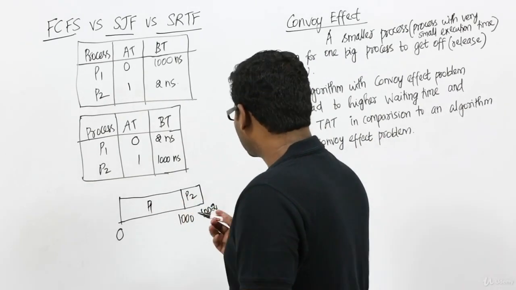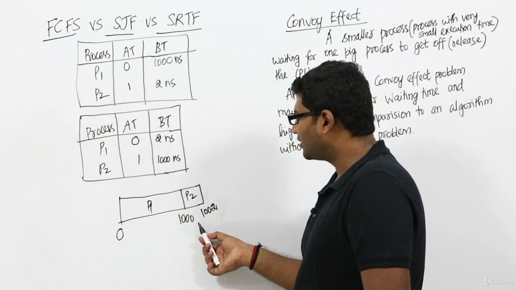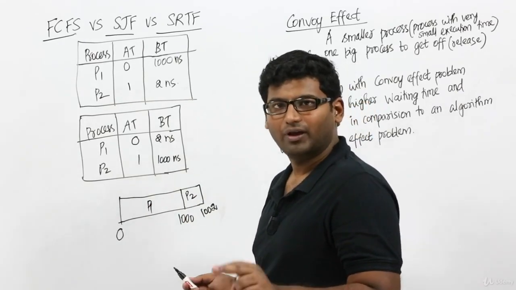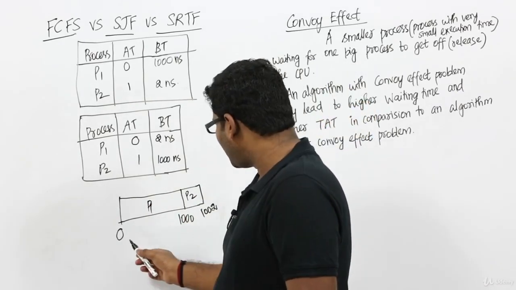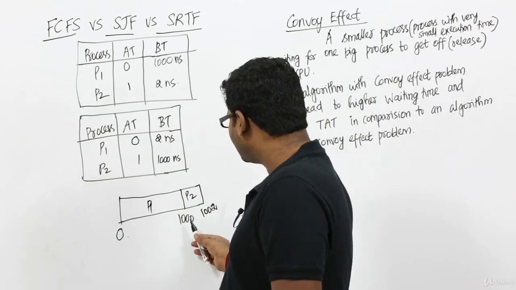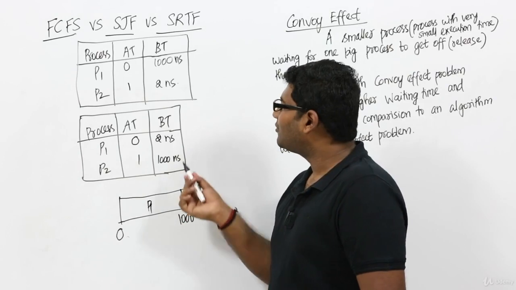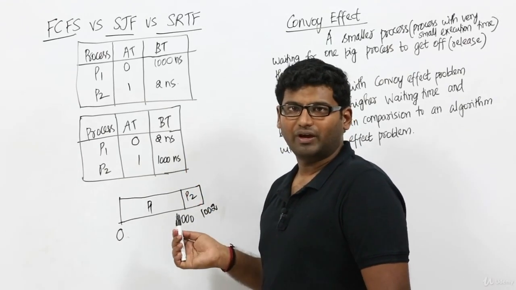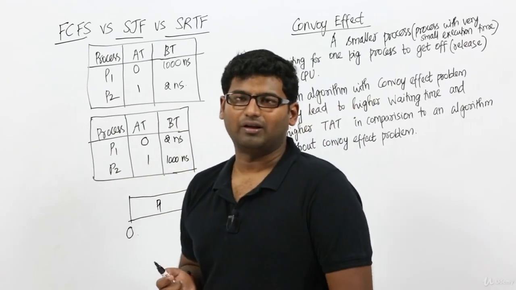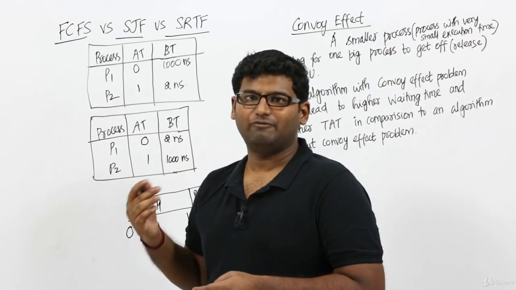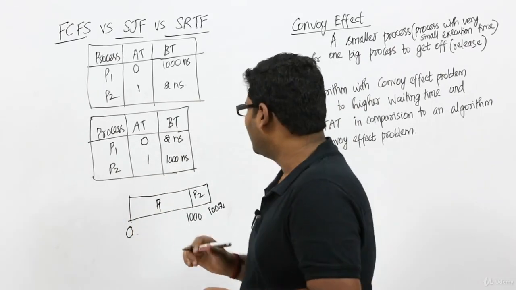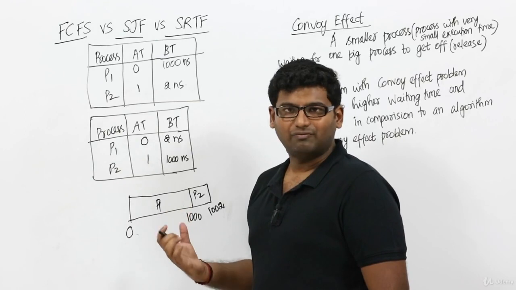P2's execution time is just 2 nanoseconds, but it is waiting for such a long time to get the CPU because process P1 has arrived to the RAM before P2. That is what we do in the first come first served scheduling algorithm. The process which has come to the RAM first will be scheduled first. Now this is actually a disadvantage.